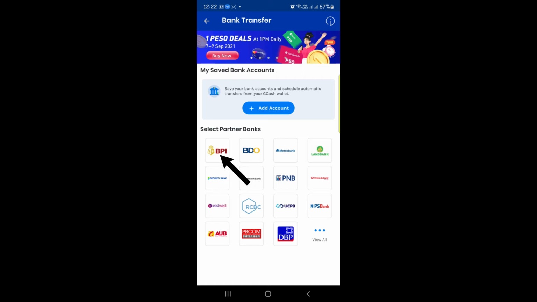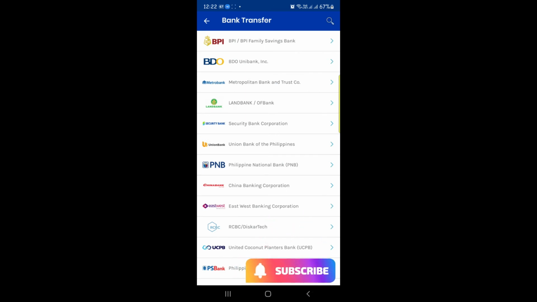banks. But for this time, gagawin natin or select natin BPI. We'll go ahead and register our BPI account. So you just go ahead and click on BPI, and then of course, it will also provide you again the list of bank accounts here. So just click on BPI as well. It's the same thing. Click on BPI, and then just wait for it to load. And there you go. Once you click BPI, it would ask you to enter your BPI